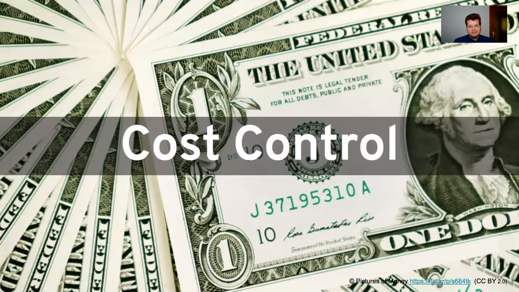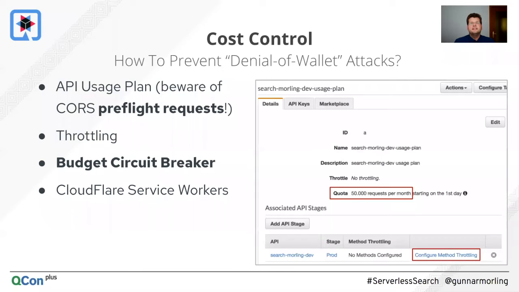So now, lastly, I would like to talk about this matter of cost control. The problem there is, this is a private project for me. It's a side effort. I don't have an operations team which would be running and monitoring this for me 24/7, which means I really want to be sure there isn't such a thing like a denial of wallet attack. So this means somebody just comes to the search, invokes it again and again and again, and as it is serverless, which means I pay per use, potentially I would be in for a bad surprise, and I would have to pay for many, many requests, which I don't really want, of course.